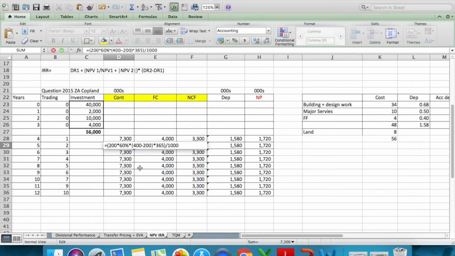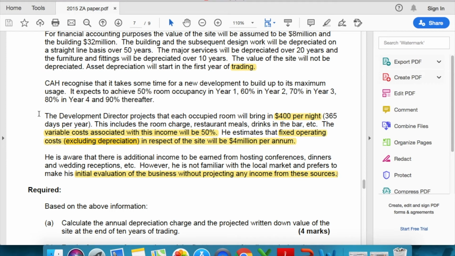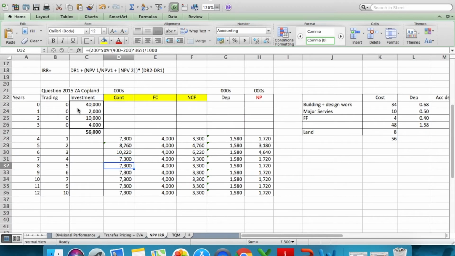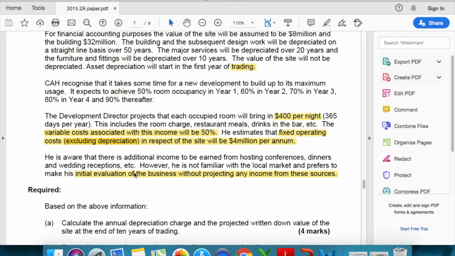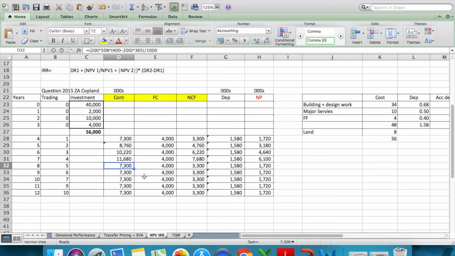So the second was 60%, the third year was 70%, and 80% in year 4. So I'm going to put 80% here in year 4, and it says and 90% thereafter. Thereafter means after 5 years and including 5 years, the occupancy is 90%. So I'm going to just copy the occupancy of 90%. There you go. So this is your contribution in thousands.